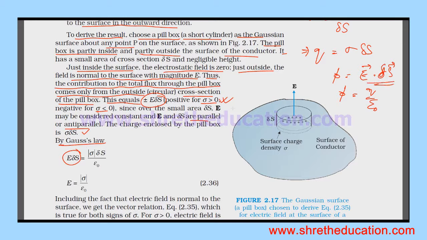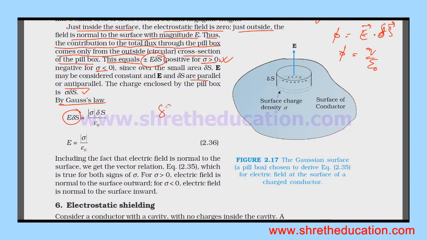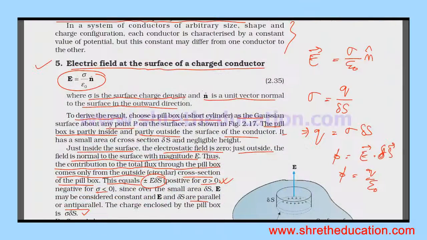E delta s equals q divided by epsilon naught. Cancelling delta s, E equals sigma by epsilon naught. Having derived this, we write the vector E equals sigma by epsilon naught times n cap, with the direction given by n cap.